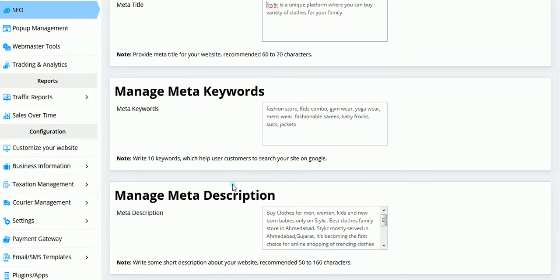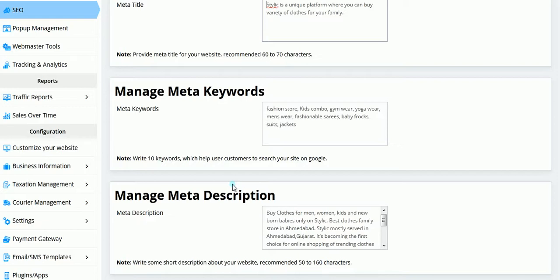Next comes meta keywords. Now meta keywords are a specific type of meta tags that will appear in the HTML code of a web page. Whatever keywords you are mentioning here will appear in the HTML code, and that will help the search engines understand what the topic is, what content we are having, what details of the products we are having, what products we are sharing on the store. All these things can be captured with the help of meta keywords.